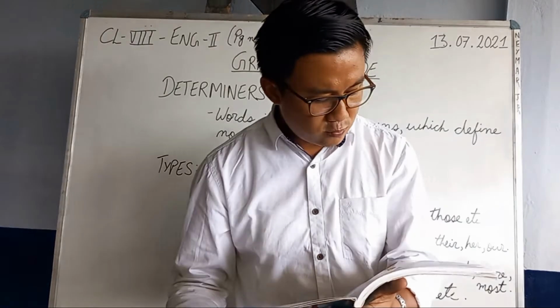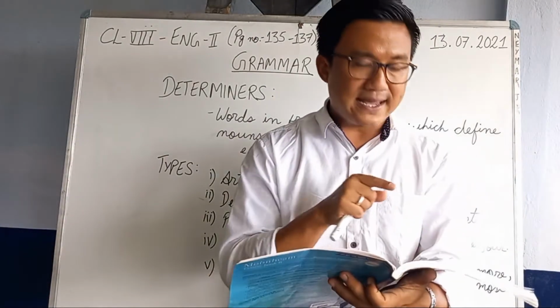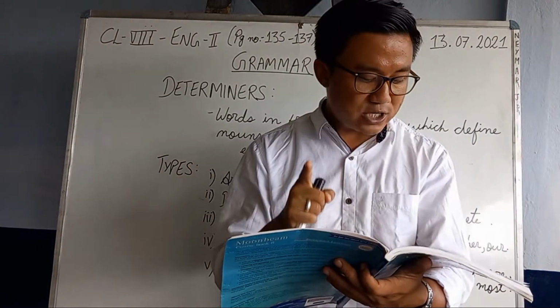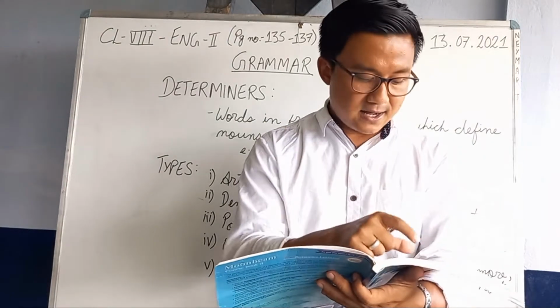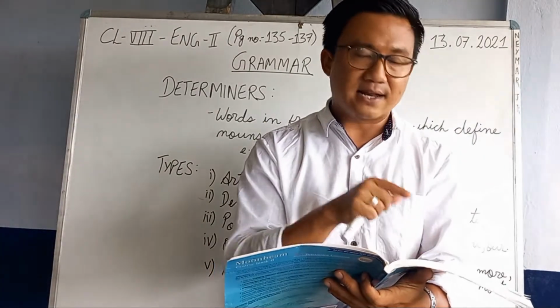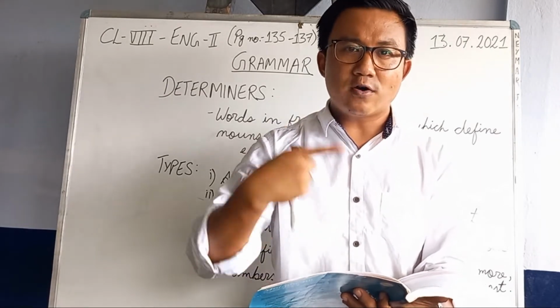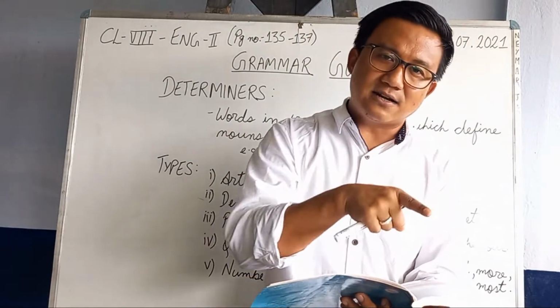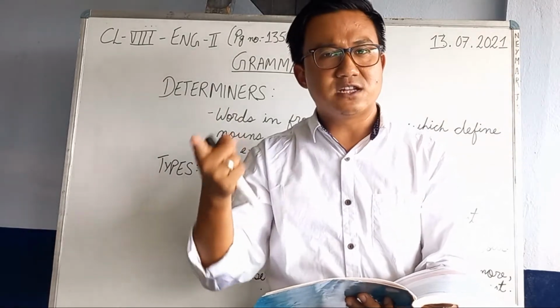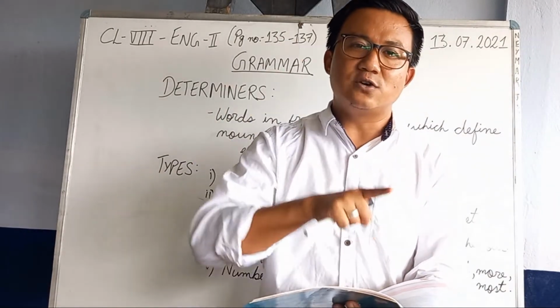Okay, now without wasting much time, we shall go to exercise number 1. Identify and change the voice of these sentences. There are 1 A B C D, there are 6 sentences there. You have to identify whether it's passive or active, and if it's active you have to change it into passive, and if it's in passive voice you have to change it into active voice.